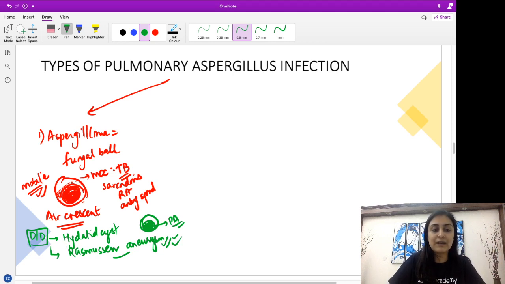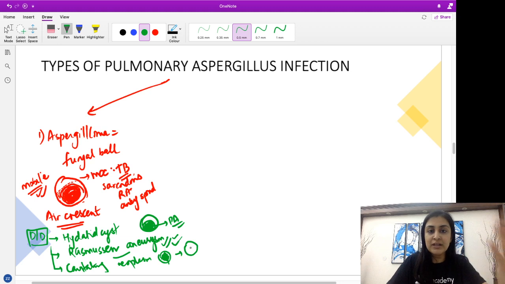Apart from hydatid and Rasmussen's aneurysm, any cavitating neoplasm. So what happens here? We originally start with a solid lesion, a solid neoplasm, but slowly it undergoes cavitation. There is air within it, and air, as you know, has the property of going in the non-dependent location. So here it will again form an air crescent sign. So these are the various differentials of an air crescent sign.